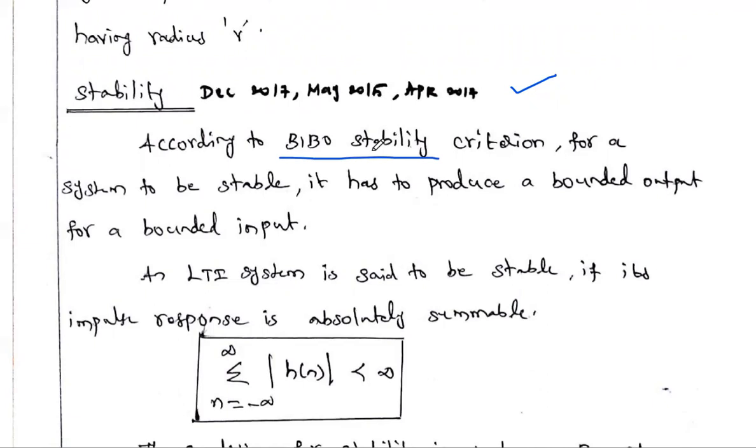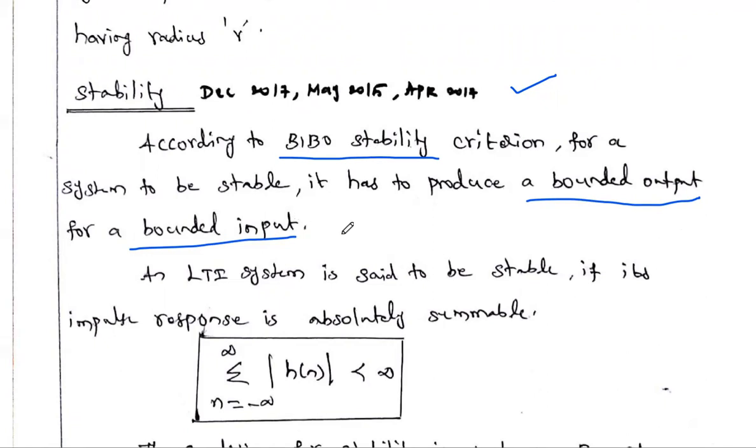In which situation is the system said to be stable? For a finite, or bounded, input, if the system produces a bounded output, then the system is called a stable system. This is the definition with respect to input and output.